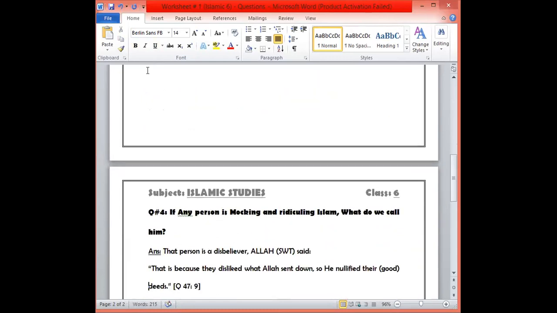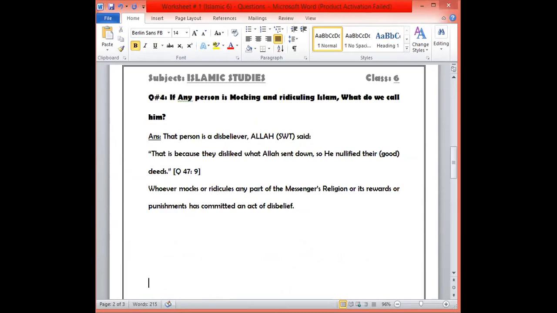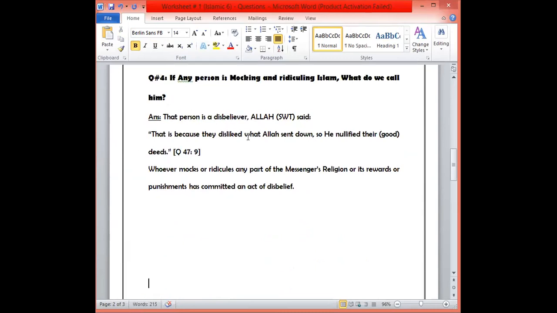Question number four, let me show it on the next page completely. Allah subhanahu wa ta'ala said, that is because they disliked what Allah sent down, so he nullified their good deeds. Whoever mocks or ridicules any part of the Prophet's religion or its reward or punishment has committed an act of disbelief.